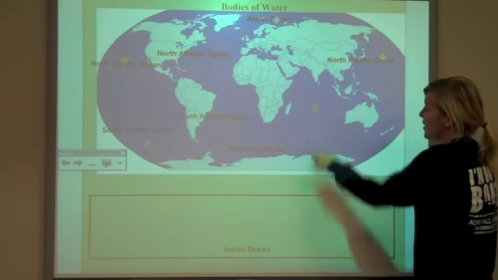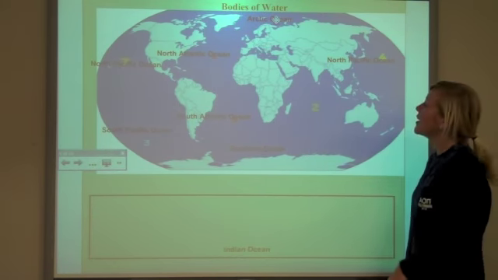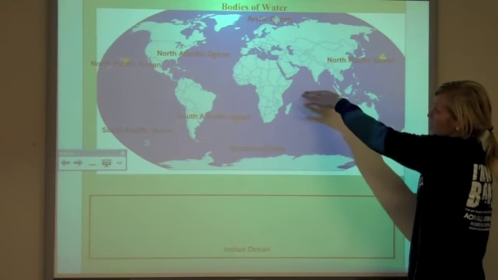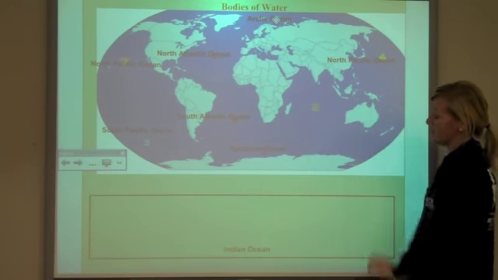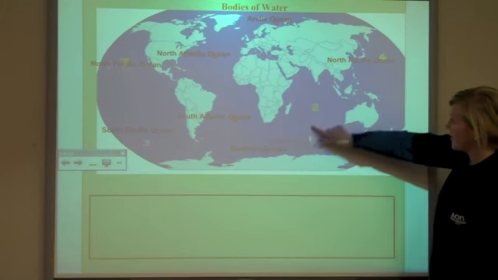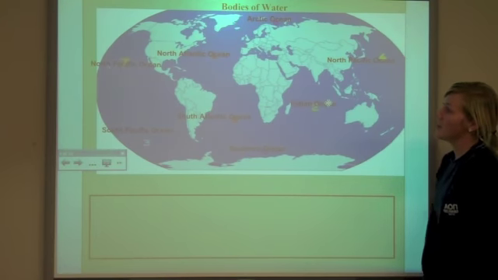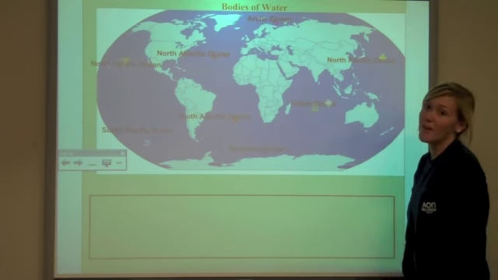Now last, at number 2, we have the Indian Ocean. If you can remember the countries that we learned over here around Europe, India is located over here, so that Indian Ocean is over here. And now you can see the bodies of water that are located on the earth.